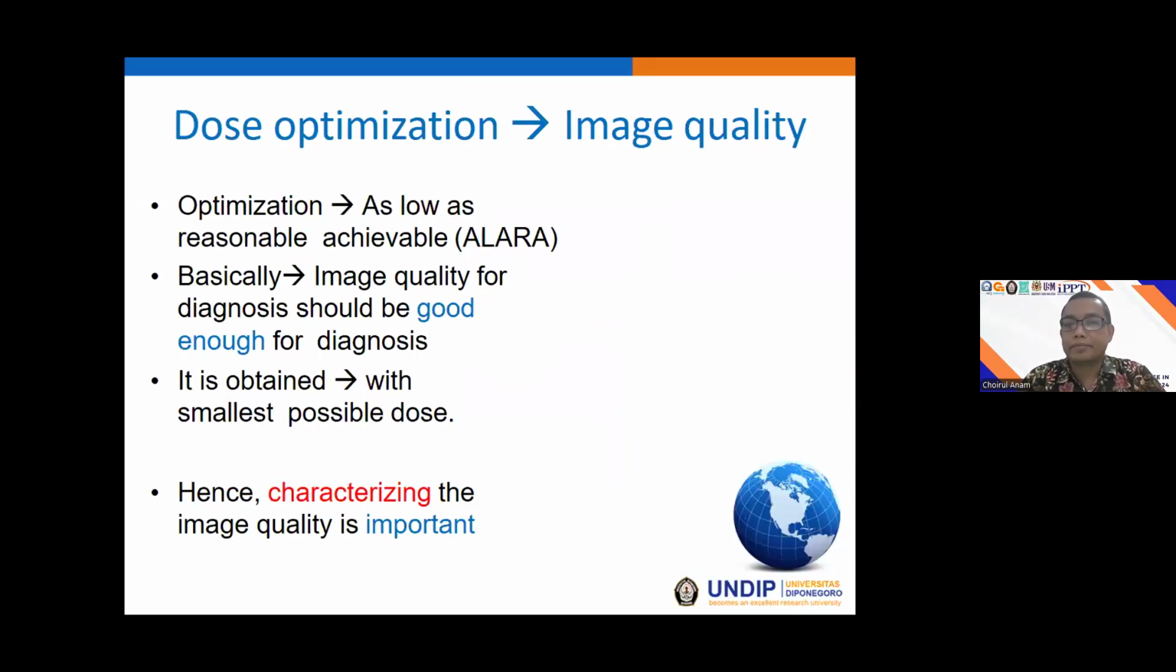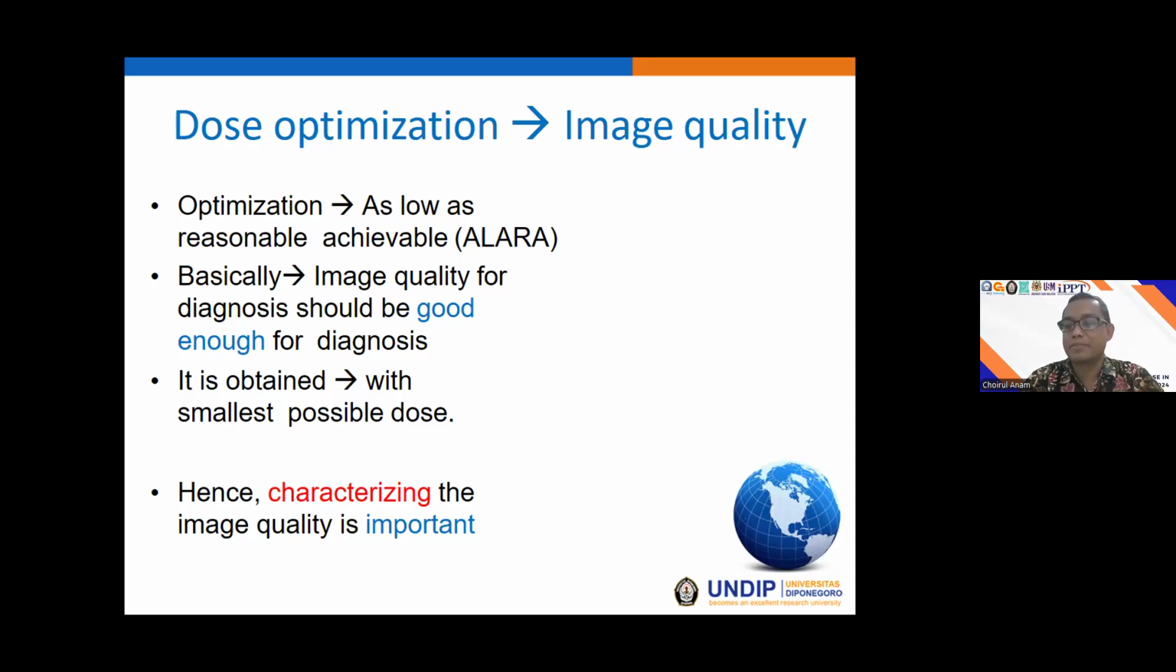Okay, as already discussed yesterday by Dr. Nordiana, dose optimization is important, and the reference point of dose optimization is not the dose, but the image quality. We should have an image with the quality to establish the diagnosis, and this image quality should be obtained with the smallest possible dose. So the key point of dose optimization is the image quality.